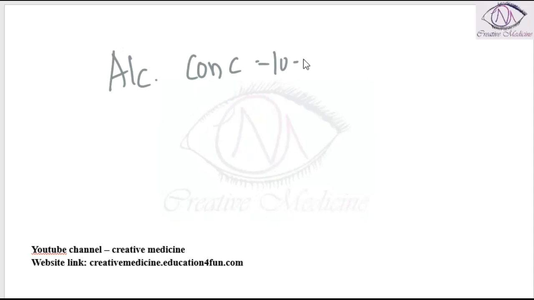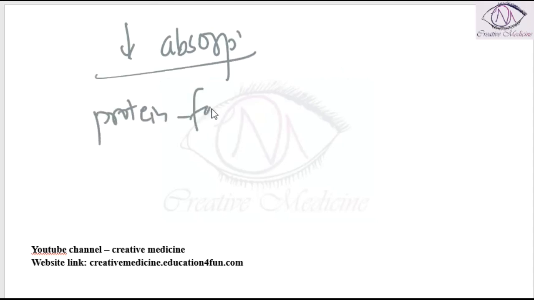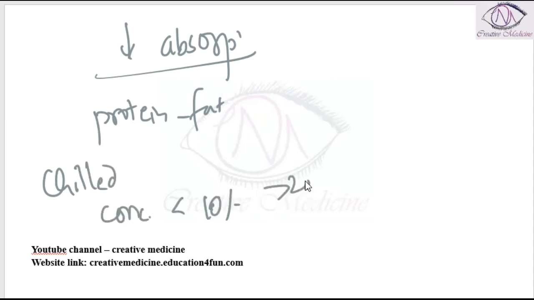Factors which decrease absorption of alcohol: food in the stomach like proteins and fat, chilled beverages, concentration of alcohol less than 10% or more than 20%, and chronic gastritis. These will decrease the absorption of alcohol.